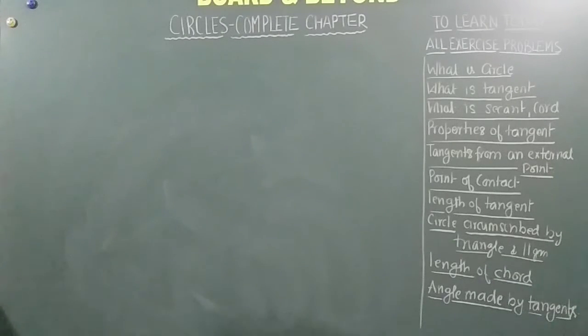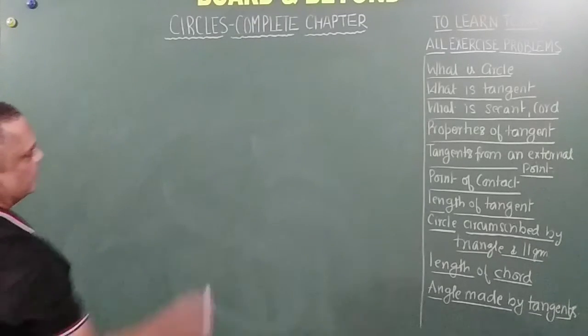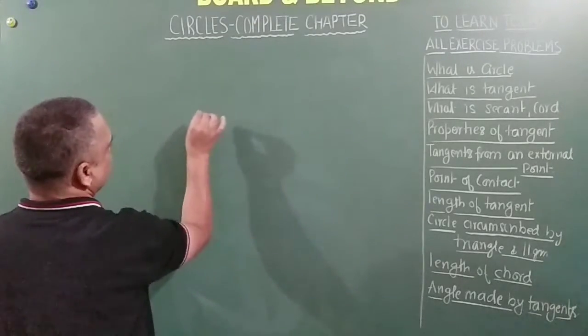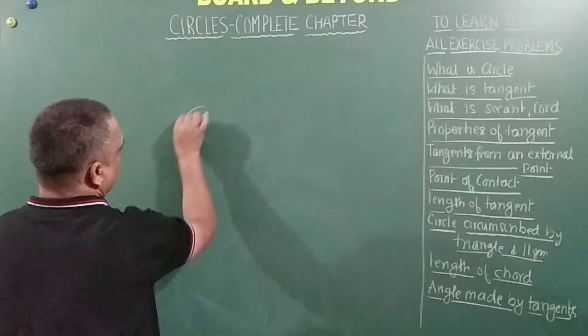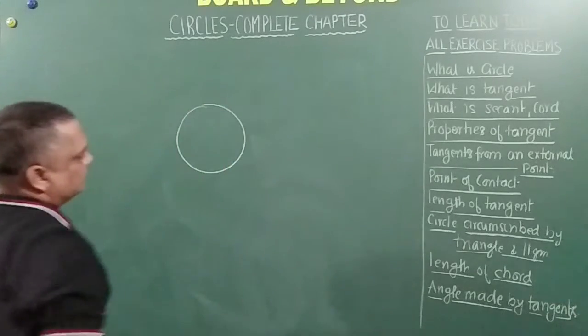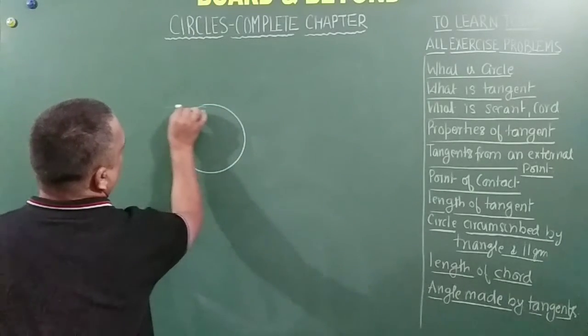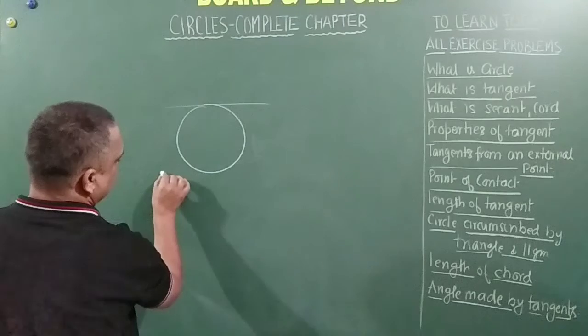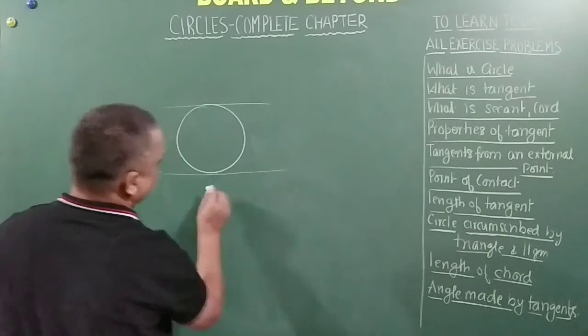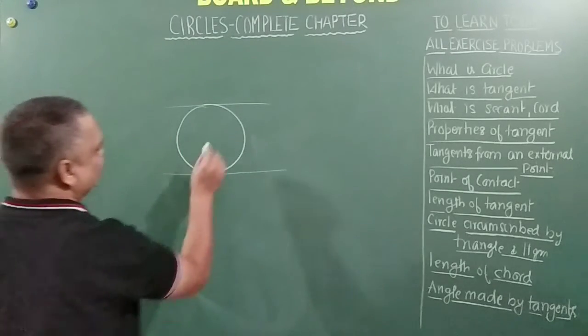Prove that a parallelogram circumscribing a circle is a rhombus. Okay? How do we prove it? So let's first draw a circle. Now one tangent here, and a parallel tangent. This has not touched, please don't mind it.